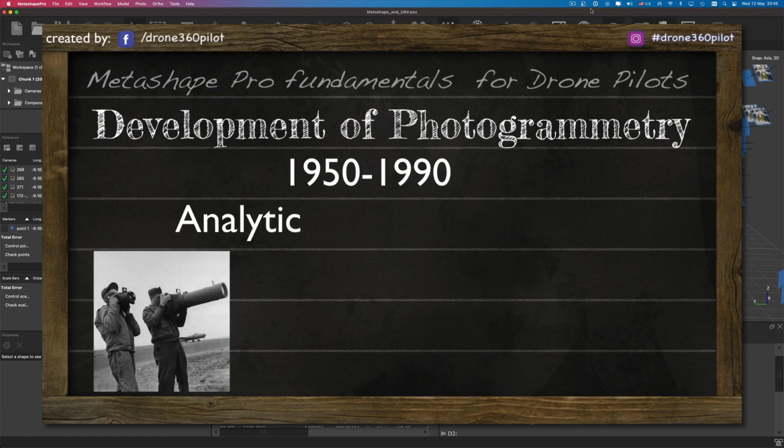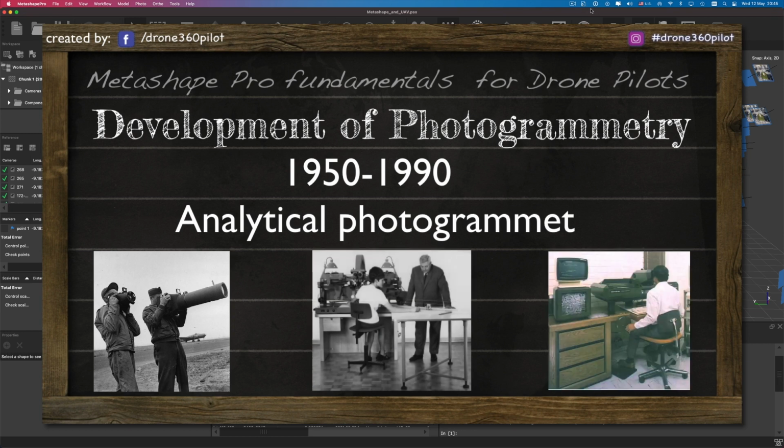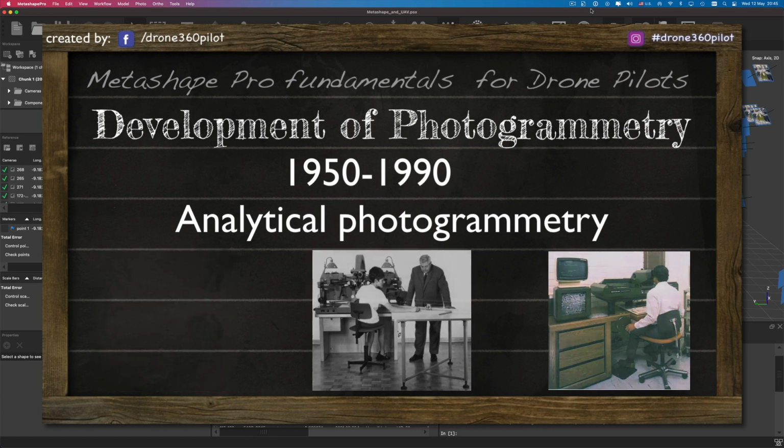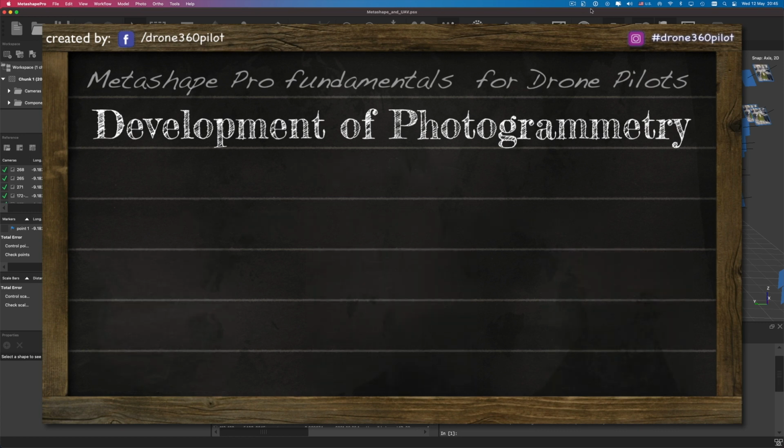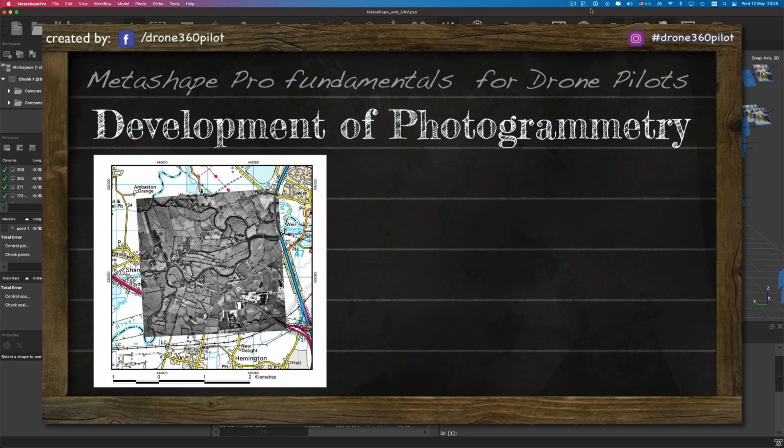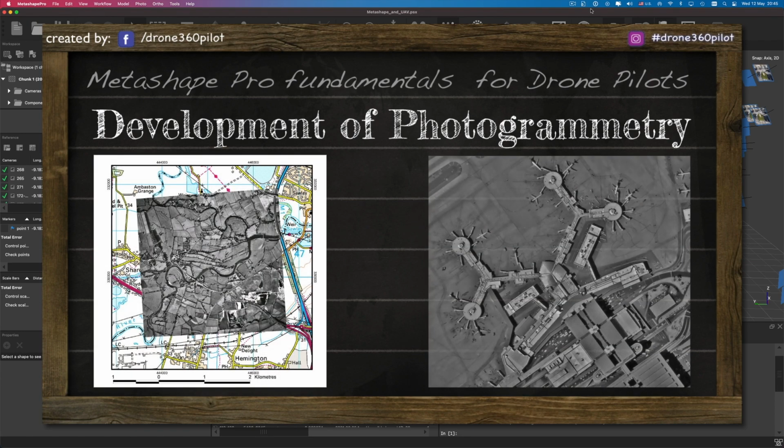The next step in photogrammetry development can be seen from 1950 till the 1990s. It could be considered as a time of analytical photogrammetry. Analytical photogrammetry is the usage of simple computer-based calculation that gives professionals a chance to replace some extensive work in the field with optical and mechanical instruments. As a result, a hybrid system with a combination of analog and digital devices brought us more advanced topographic maps with elevation info and the ability to work with satellite-based shots.